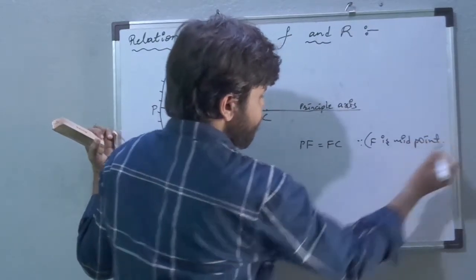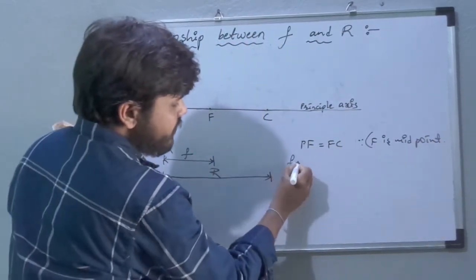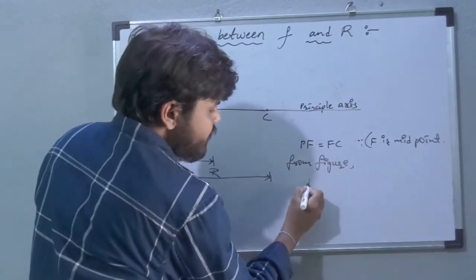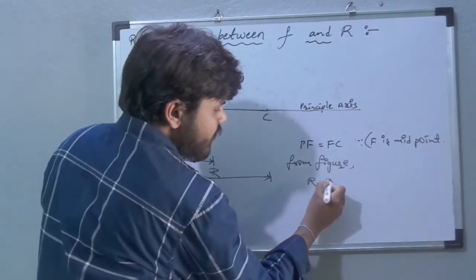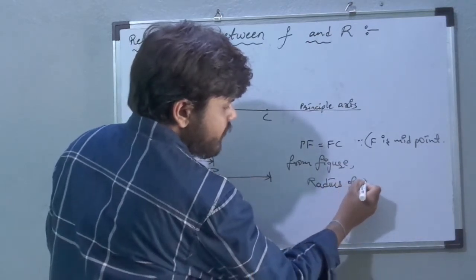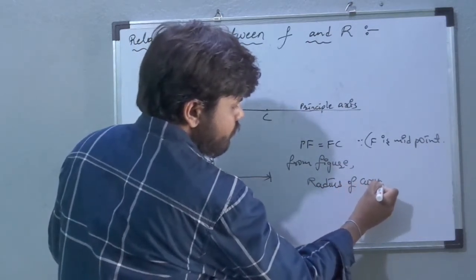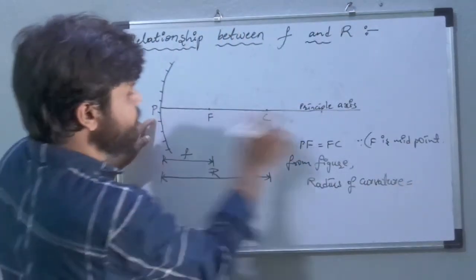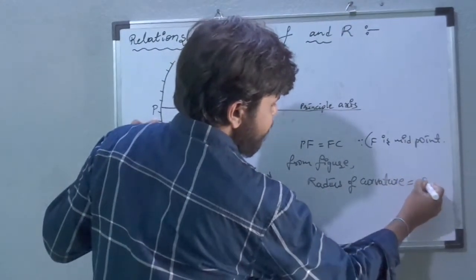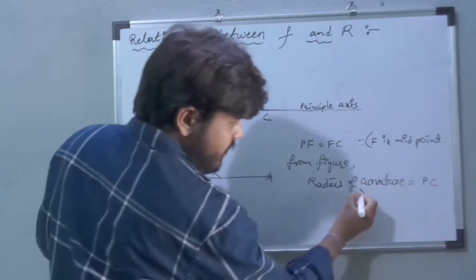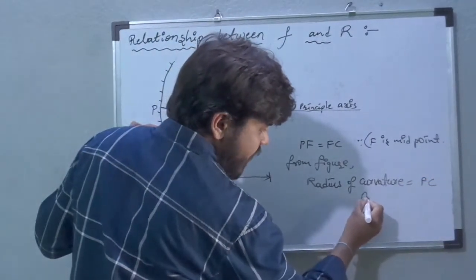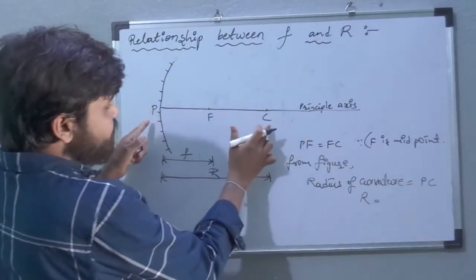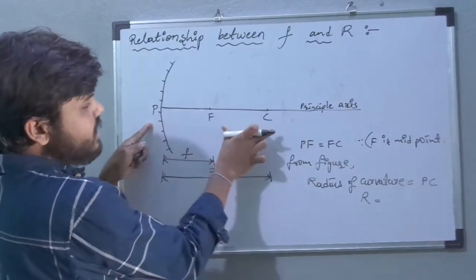So from the diagram, radius of curvature is equal to PC, right? Radius of curvature is nothing but capital R. From the diagram, PC distance is PF plus FC.